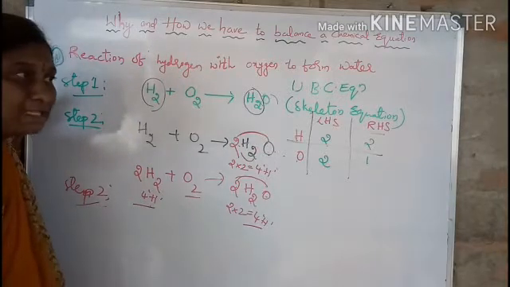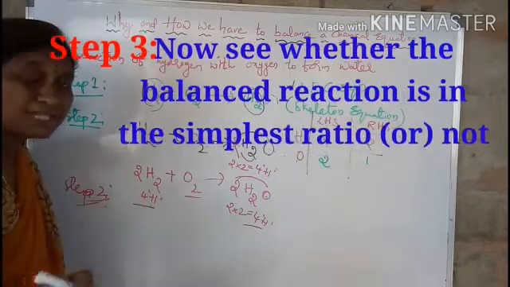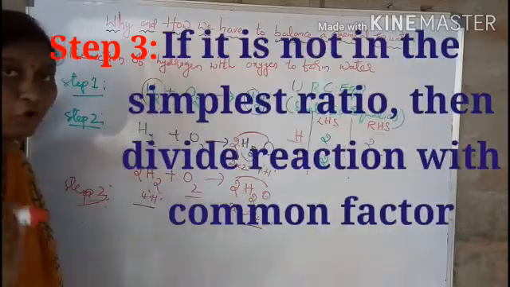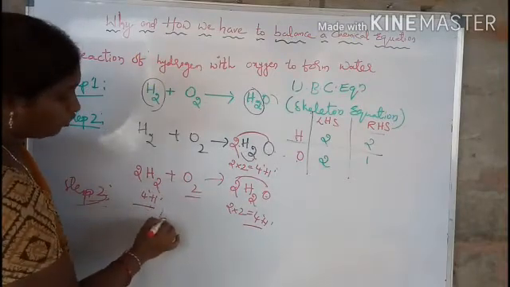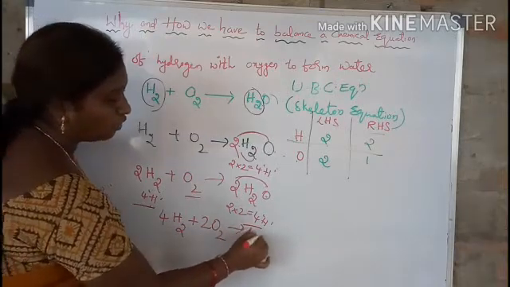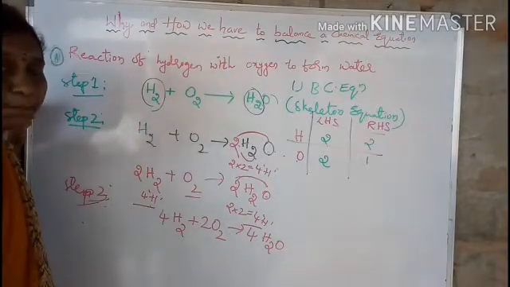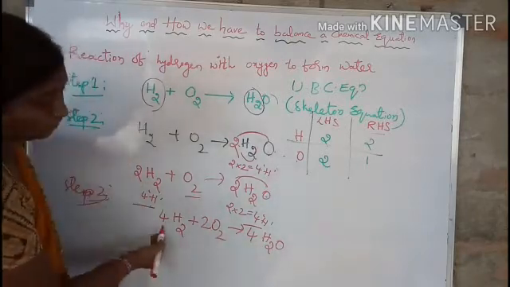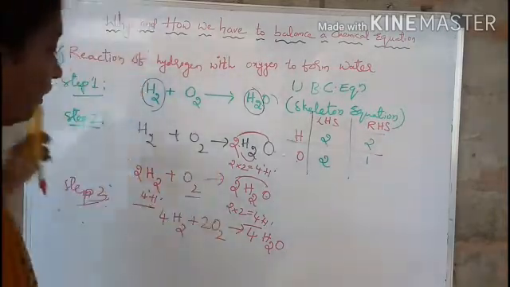And after balancing the chemical equation, in step 3, you have to see whether these are in the simplest ratio or not. If these are not in the simplest ratio, you have to divide by the common factor. For example, after balancing this reaction, if you got 4H2 plus 2O2 gives rise to 4H2O, 4 to 4, now this is not in the simplest whole number ratio. For that you have to divide by a common factor, and the common factor for 4 is 2. So you have to divide all these by 2.